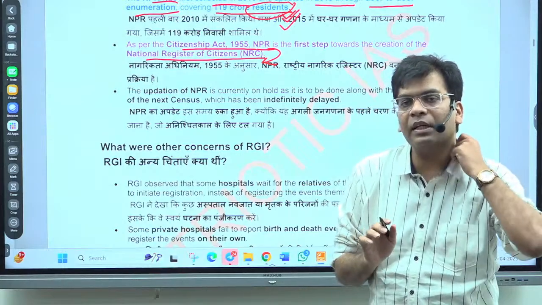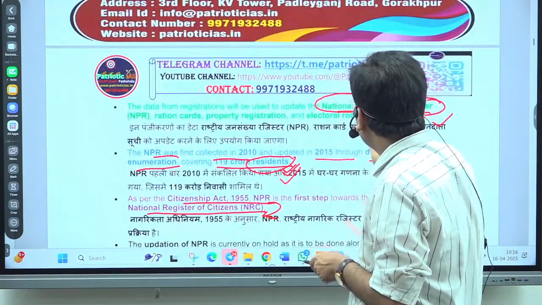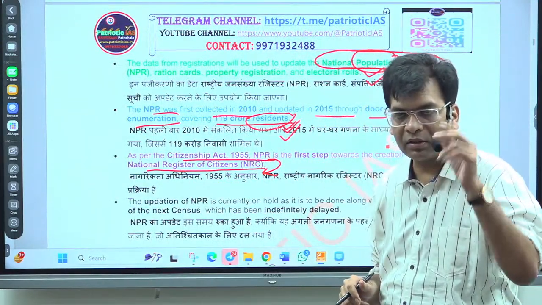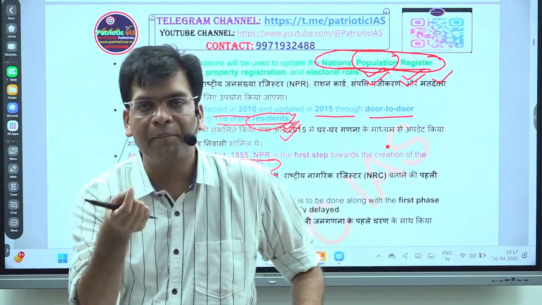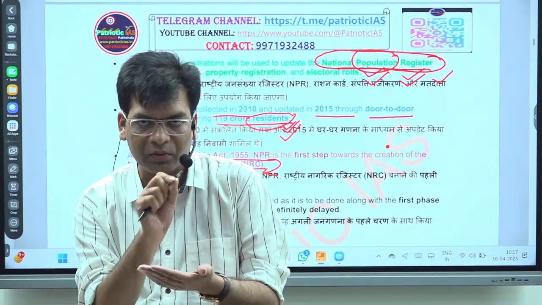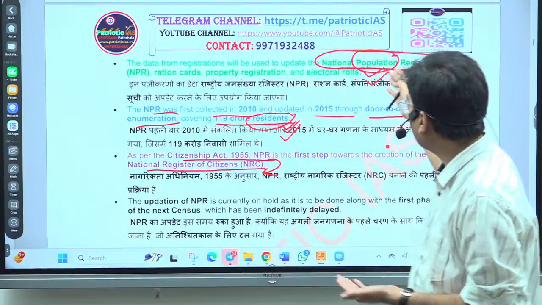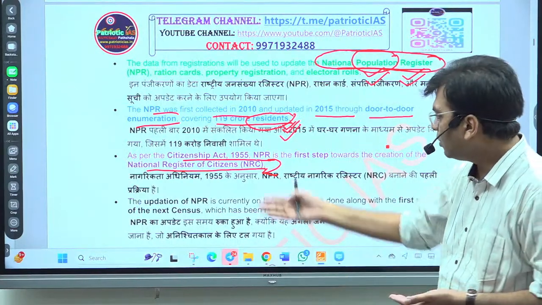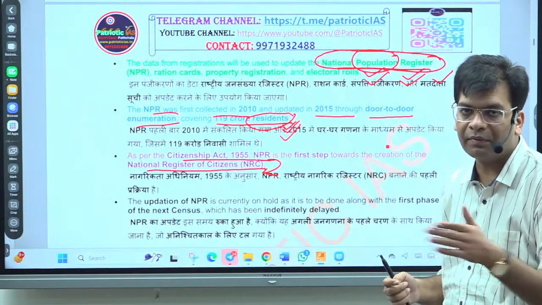There is the National Population Register and the National Register for Citizenship. A register is where you take the entry and collection of data, and you fill in the name. For the population, this will be the National Population Register. After verification of the citizenship proof, your name will be entered in the National Register for Citizenship.